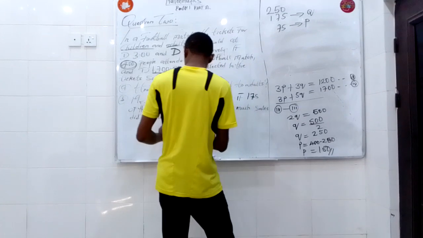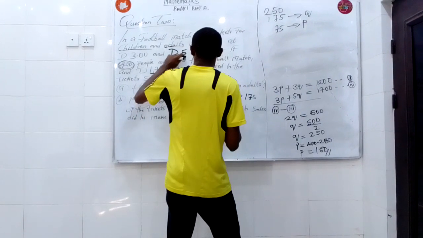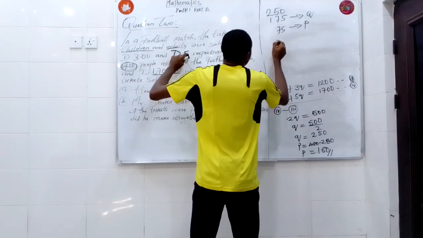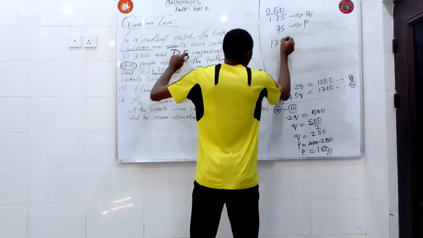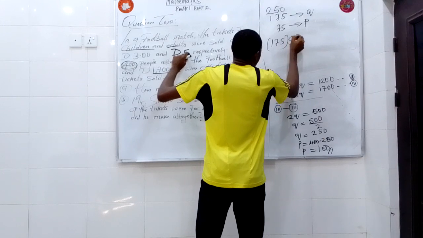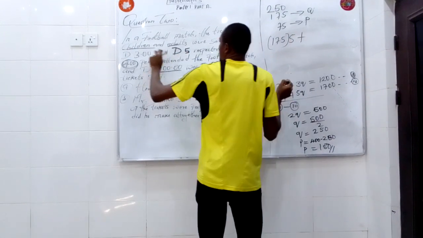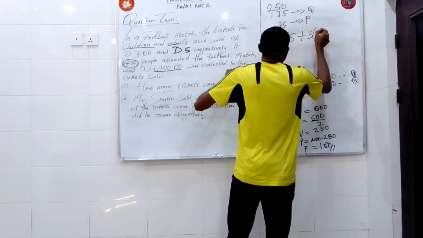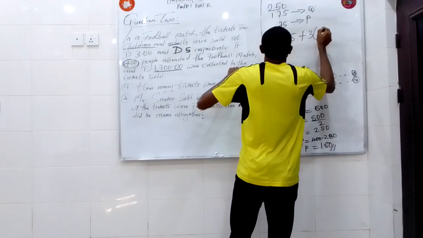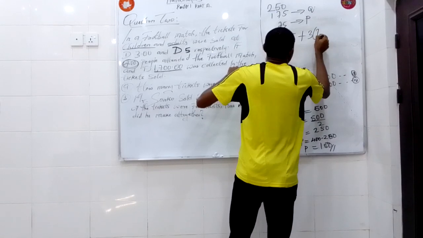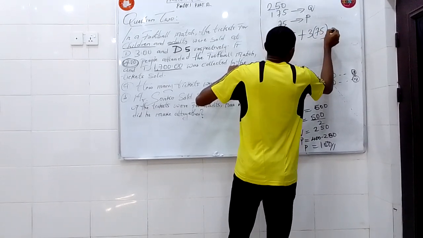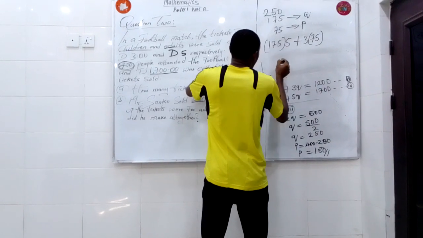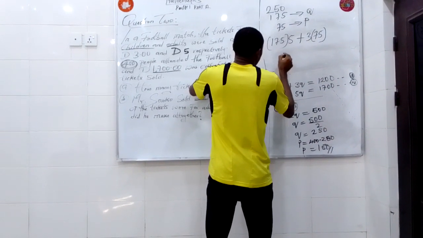Now, how much did he make? You know that each adult pays 5 naira. So we are going to have 175 multiplied by 5, plus kids pay 3 naira, so 3 multiplied by how many children there are, which is 75. That is going to give us the total sum. So 5 times 5 will give us 25.